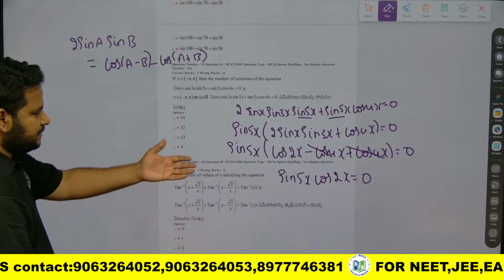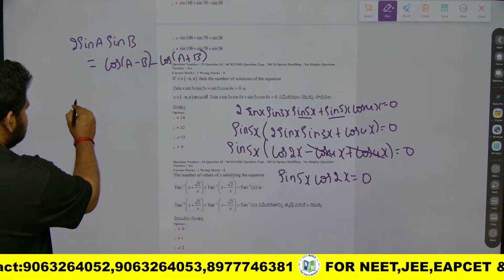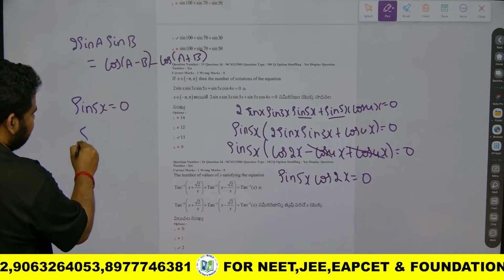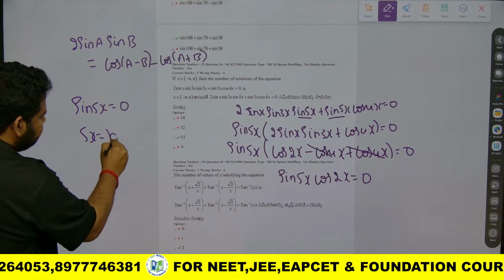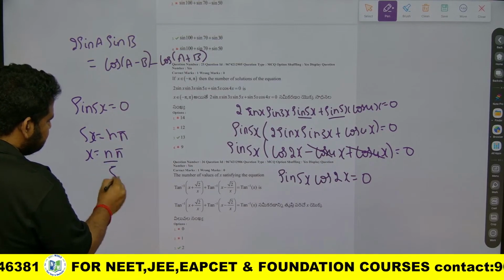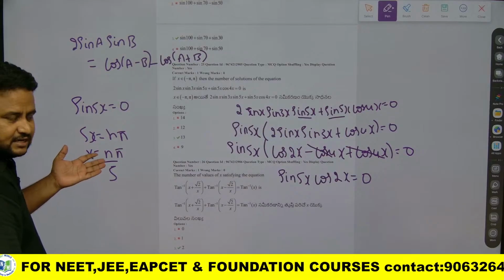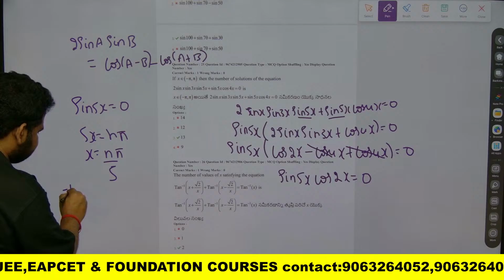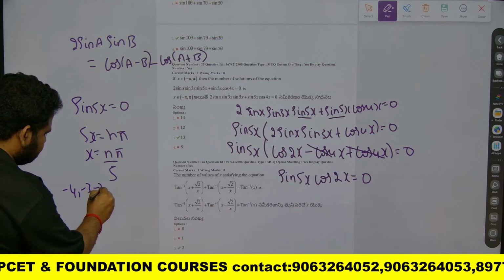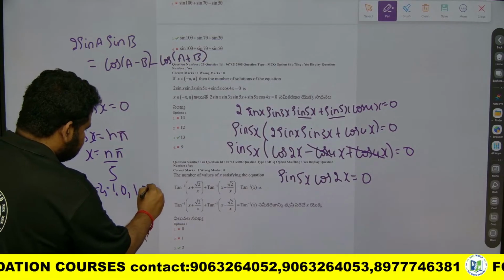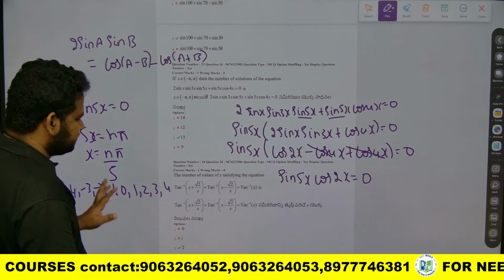Now sin 5x will be equal to 0 or cos 2x will be equal to 0. For sin 5x equal to 0, the general solution can be written as 5x equal to n pi, so x will be equal to n pi by 5. The number of solutions in the interval will be n equal to minus 4, minus 3, minus 2, minus 1, 0, plus 1, 2, 3 and 4.